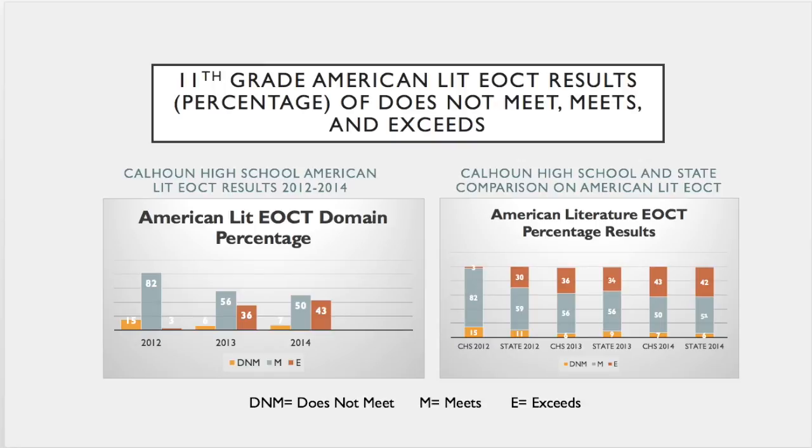Over on the right-hand side, you're going to see Calhoun High School and state comparison on the American Literature EOCT. So in 2012, it was better than the state in the meets category, but the state was better with students exceeding on the test. In 2013, you see very similar scores. Calhoun gaining the edge in the exceeds category. And then in 2014, very consistent scores with the state, with Calhoun slightly being higher in the exceeds and a little bit lower in the meets.